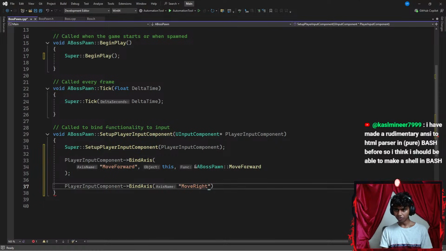Now let's go with something like move right. I want to go ahead and move this, which is my pawn in this case.